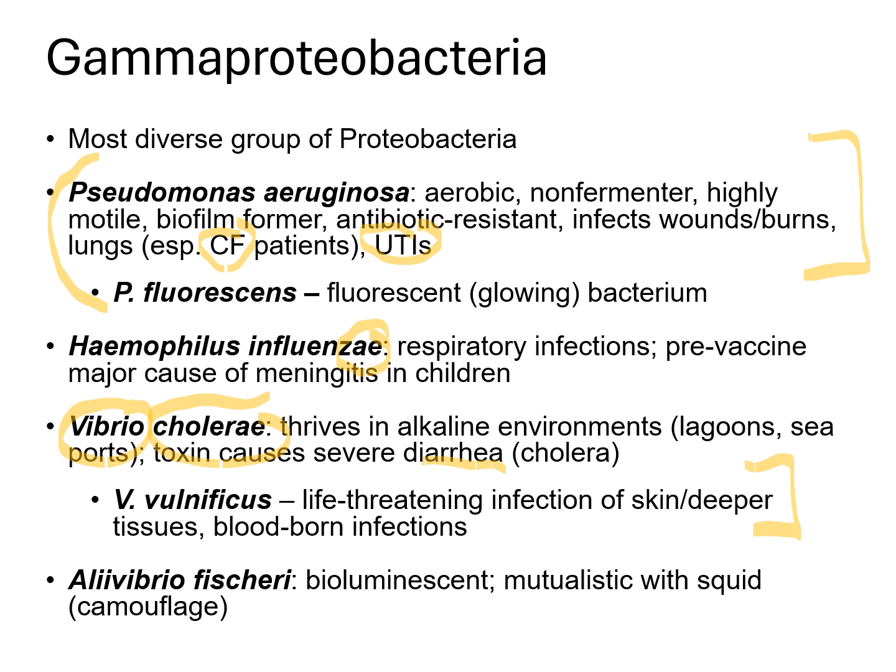And finally, we have Aliivibrio fischeri, which is famous for bioluminescence. It forms a mutualistic relationship with the Hawaiian bobtail squid. This squid will provide the bacterium with nutrients, and the bacteria help it camouflage through light production.